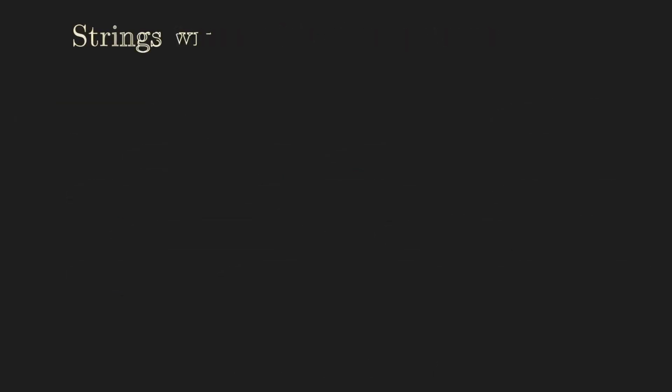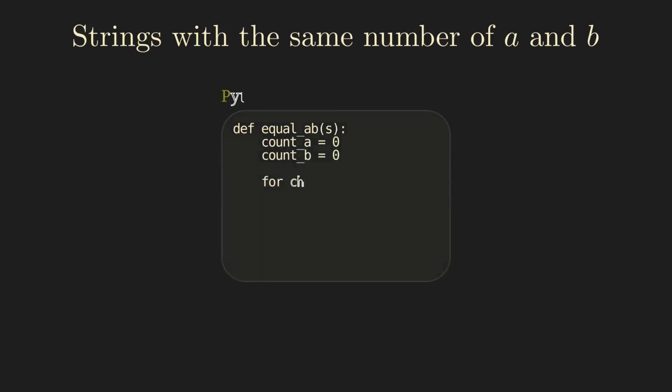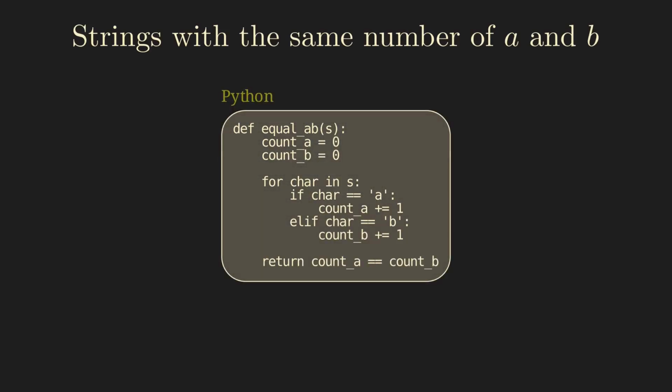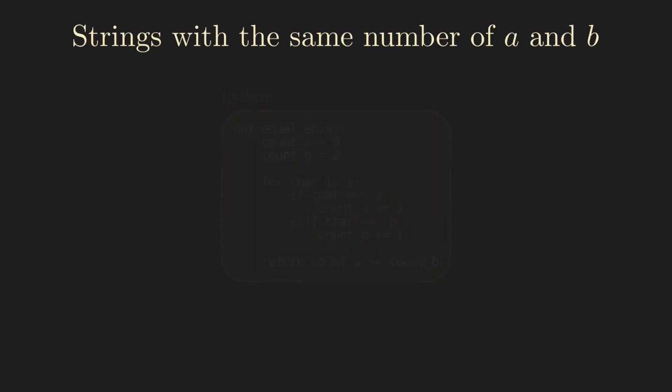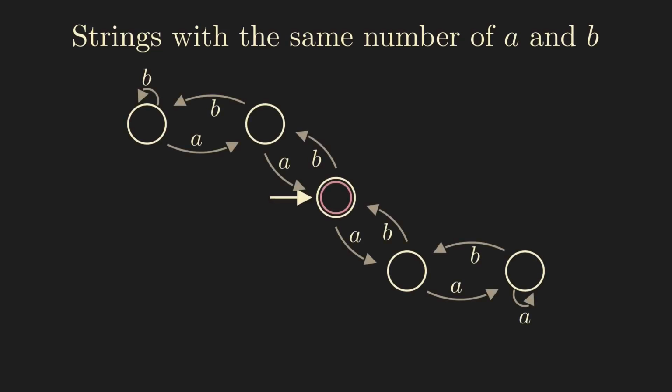Here's an example. All strings that have exactly the same number of A's and B's. Well, it's easy to write, let's say, a Python program for this language. It can be proven that there is no DFA that recognizes this language. The intuitive reason is that a DFA only has a limited memory. It only knows which state it is currently in and therefore cannot memorize arbitrarily large numbers.